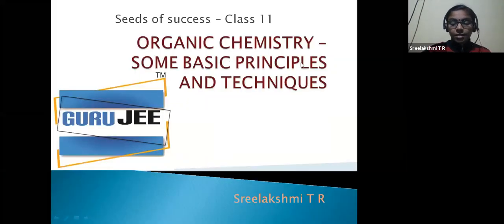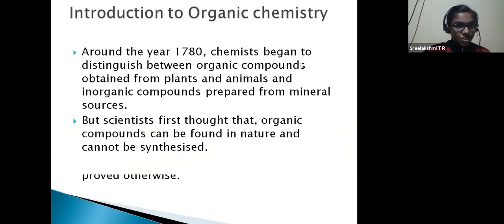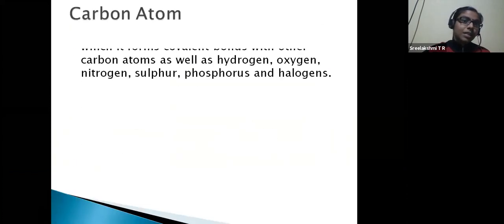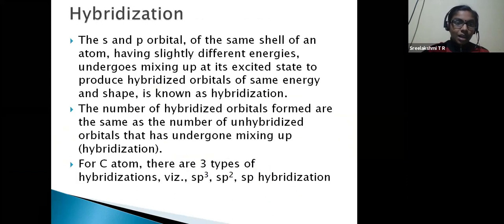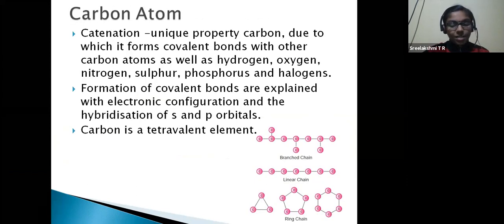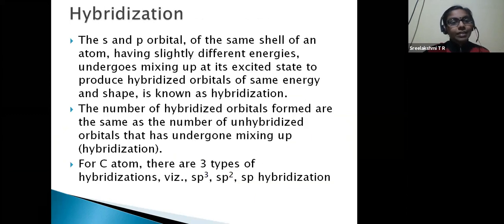So from the last class, we were doing the introduction of organic chemistry. About catenation we have dealt with, then valency, how the line, chain, branches, all those things are formed, ring, then how it is formed or what is making it able to do so: hybridization of the orbitals, so that it can make new orbitals having the same size, shape and energy. Okay, that's how it is made.